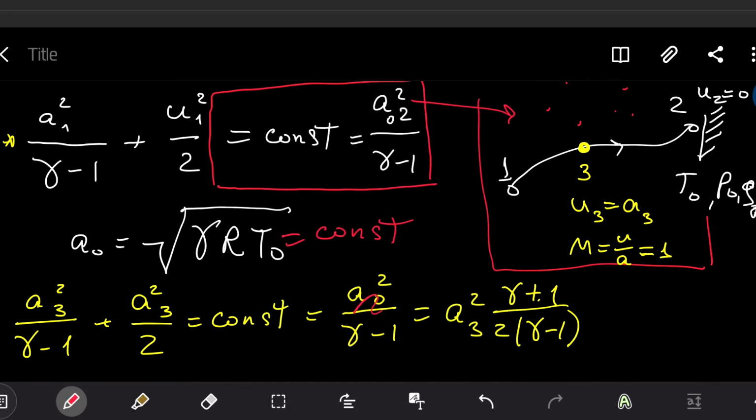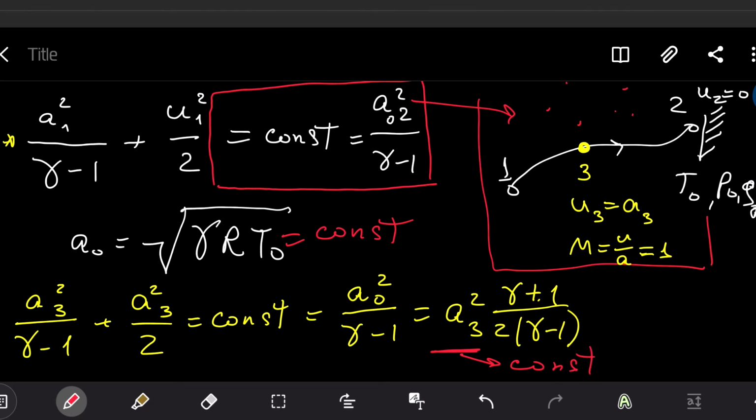Okay, this is the equation. What we can see from this equation, we know that it's constant left side, constant right side. Since all gamma are constant values, right, and A0 is a constant value, we also can find that A3 will be constant value.